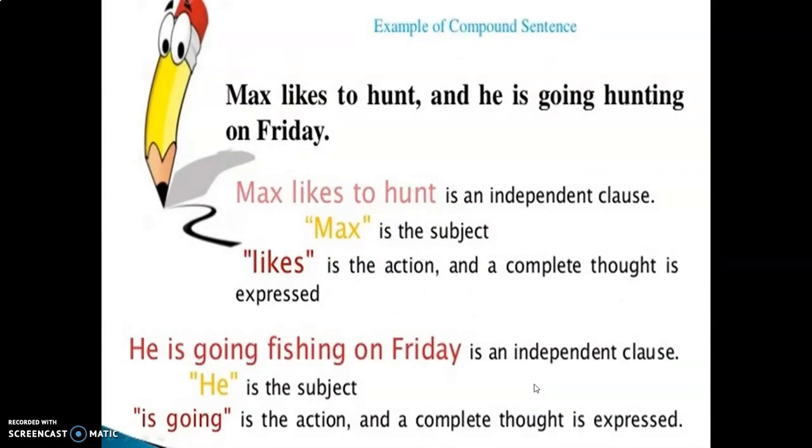See the example of a compound sentence: Max likes to hunt, and he is going hunting on Friday. Max likes to hunt is an independent clause. Max is the subject, likes is an action, that is the verb, and a complete thought is expressed. He is going hunting on Friday is also an independent clause. He is the subject, is going is an action, and a complete thought is expressed.